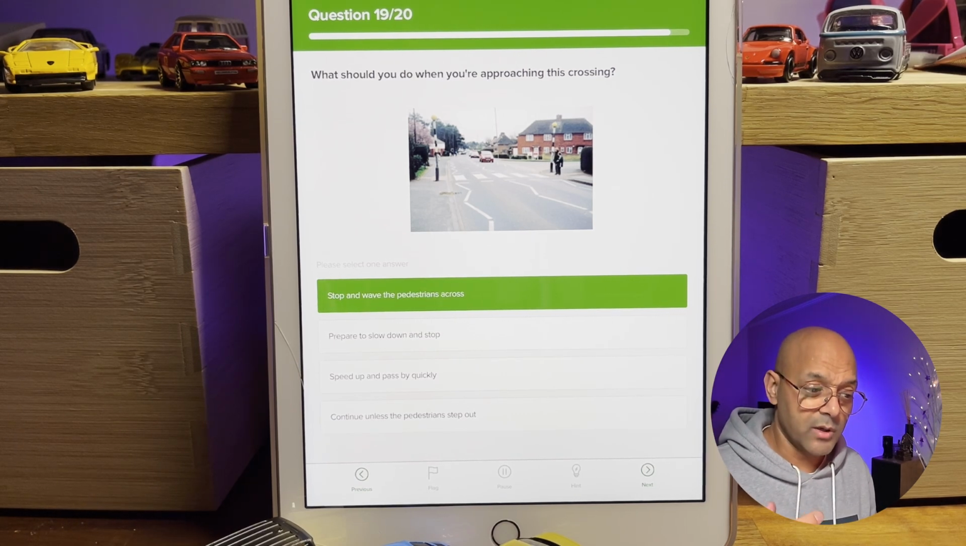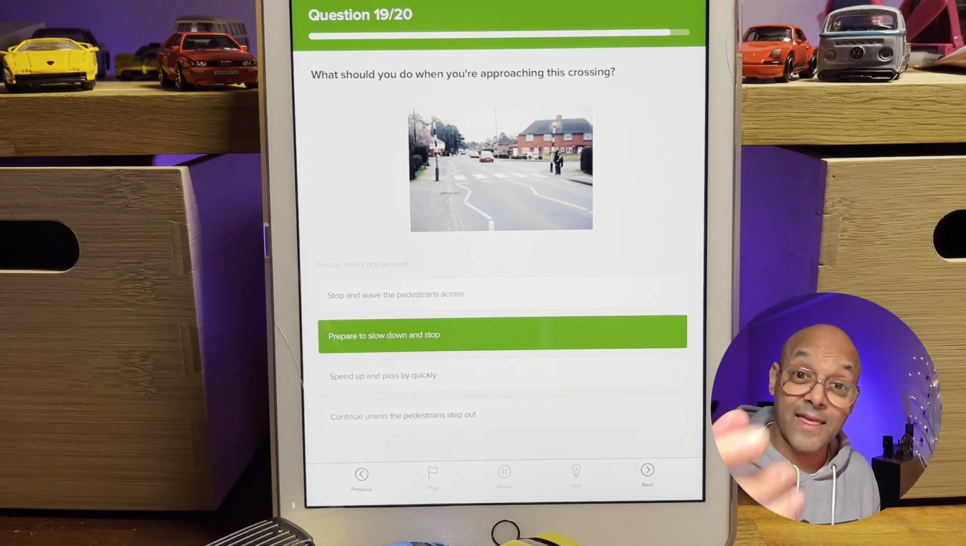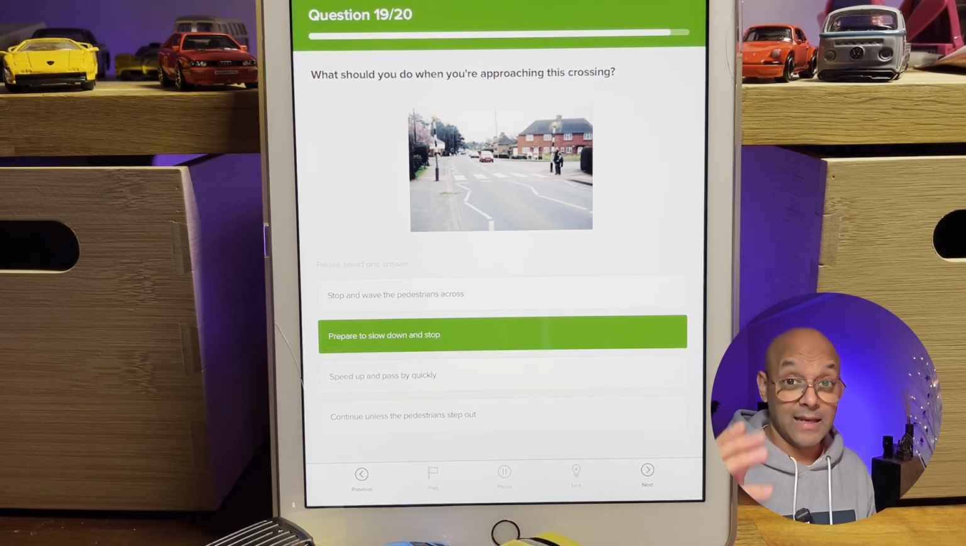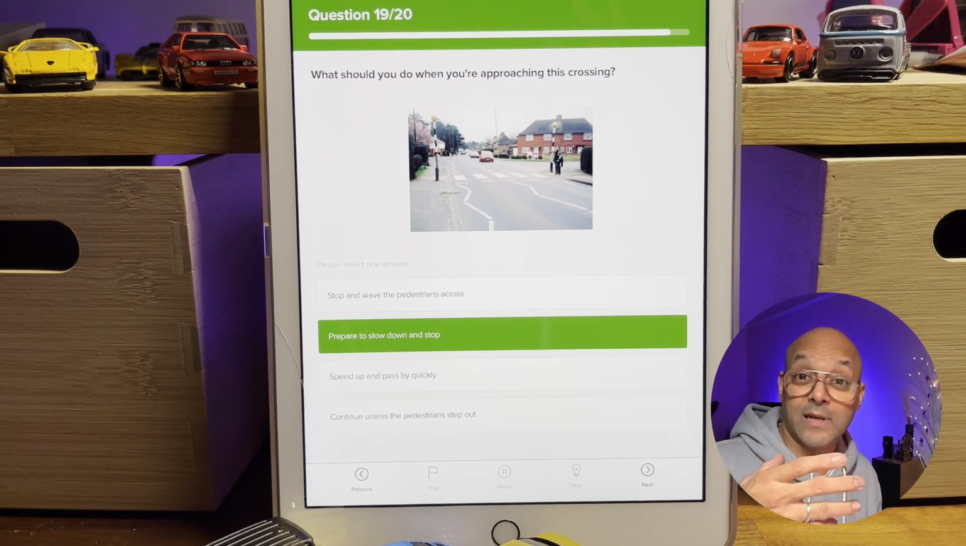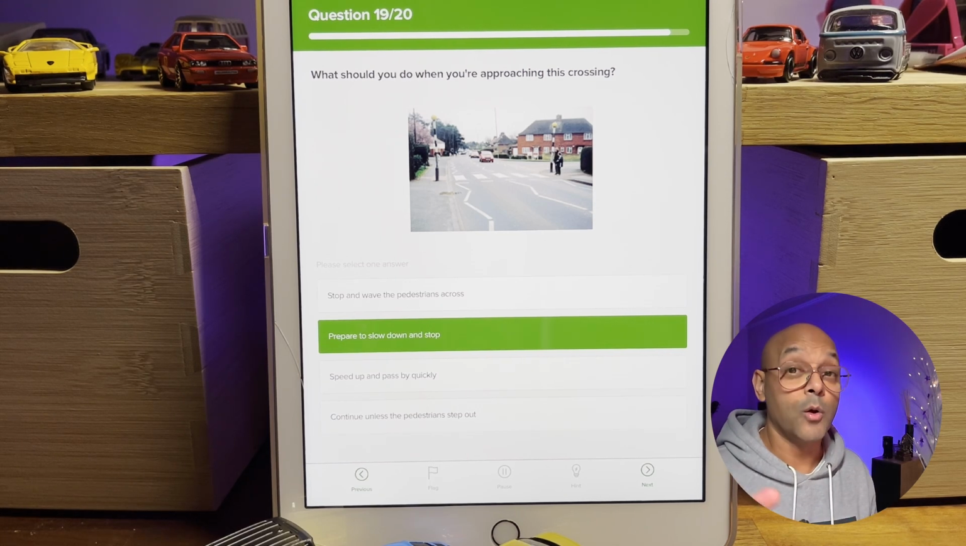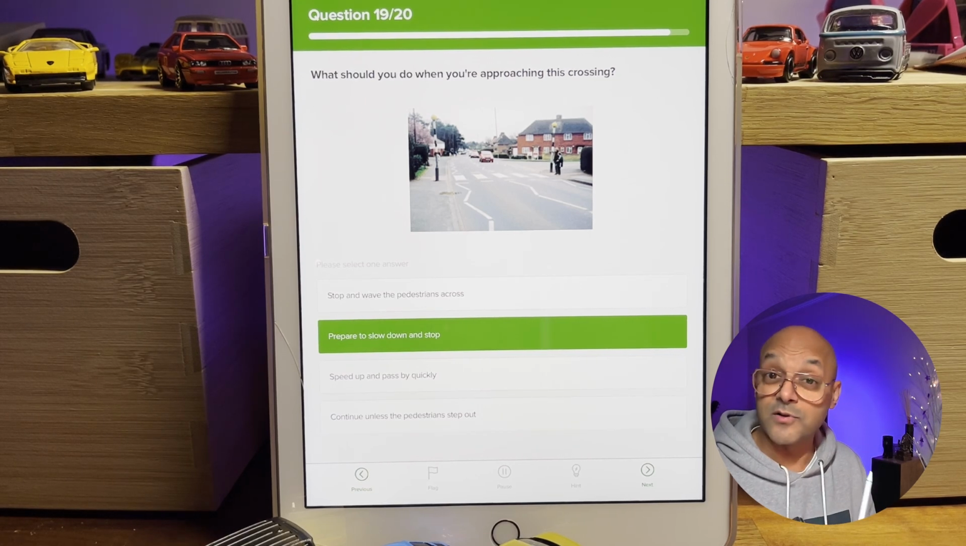So the best thing you want to do is prepare, slow down and stop, and wait for them to cross. Let them make their own safe decision. It's their responsibility to check both ways are clear before they cross. You've got to keep that safety as well. So never wave people across in any situation, whether it's a zebra crossing, pelican, puffin or toucan crossing, or even somebody that's just crossing the road.